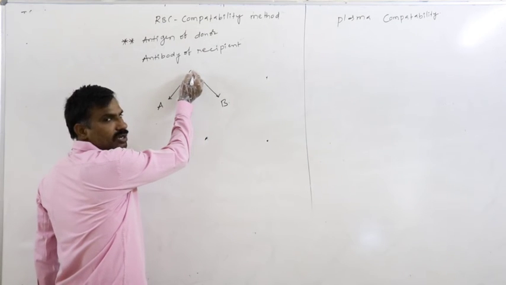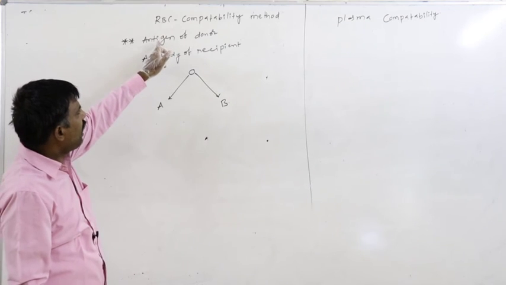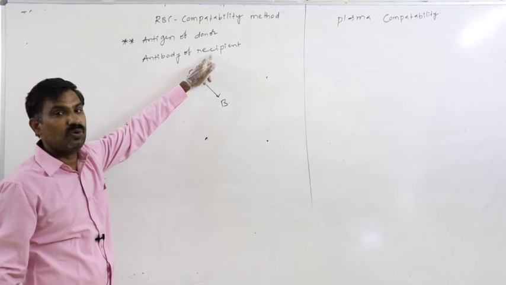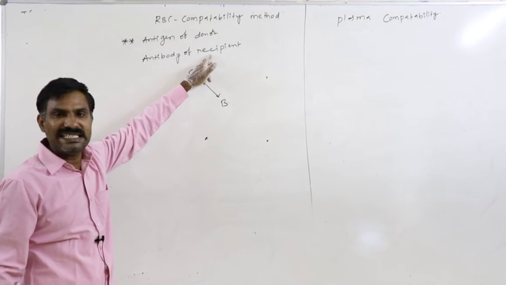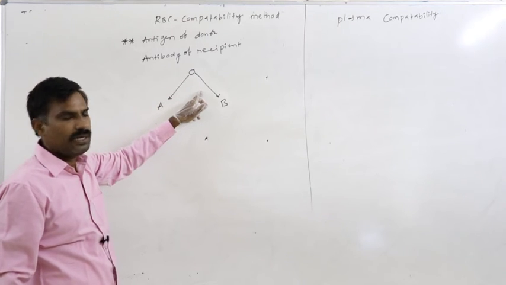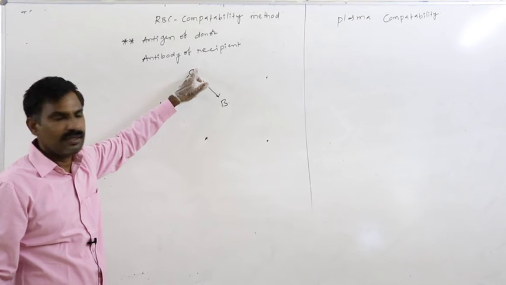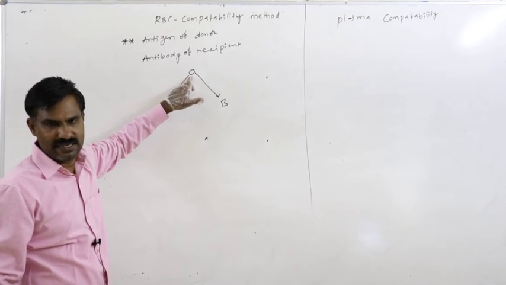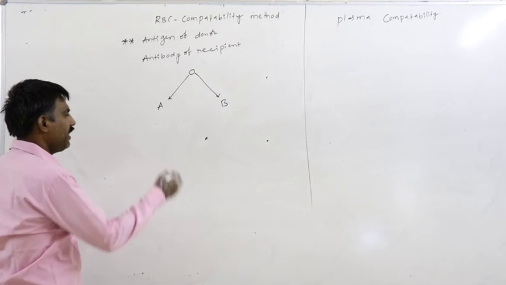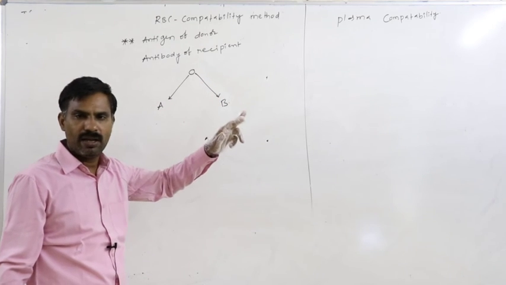Though antibodies are present, antigens are not present, so reaction may not occur. So antigen of donor, antibody of recipient have to be considered. Definitely in both cases, on the surface membrane of the donor RBC, antigens are absent. So there is no chance for the reaction to occur. If reaction does not occur, that is the compatible transfusion.